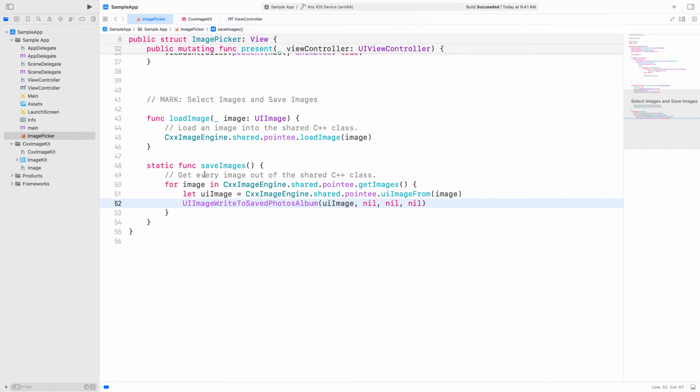There's something that's been bothering me. Every time I use the C++ image engine, I'm reminded that it's an unsafe pointer. And in fact, the type is always used as a pointer in both Swift and C++. This is because the type has what's called reference semantics. This means the type is meant to have object identity, and copies will not be distinct values, but rather shared references to the same memory.